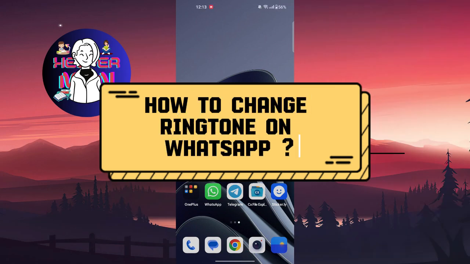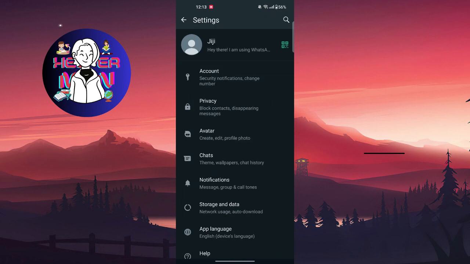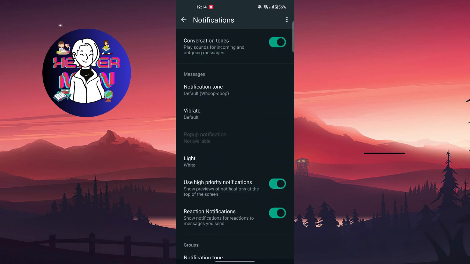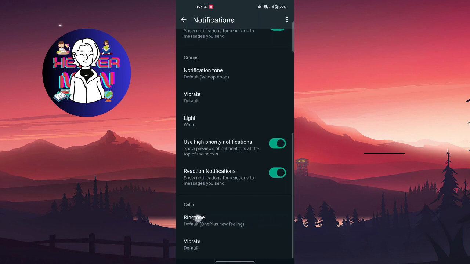Today we're going to talk about how to change your ringtone on WhatsApp. So go to WhatsApp, find this three-dot button, tap on it, find settings, go to notifications, scroll down, and almost at the bottom find ringtone.